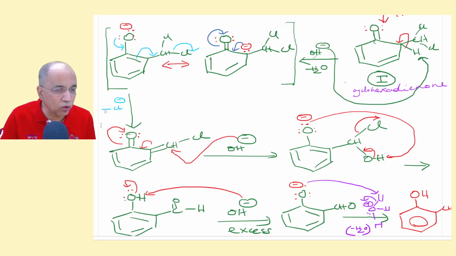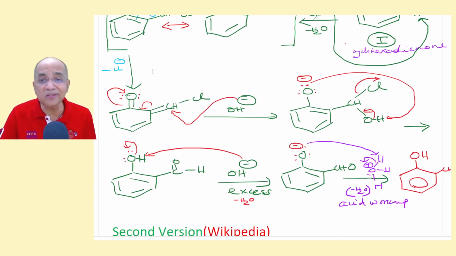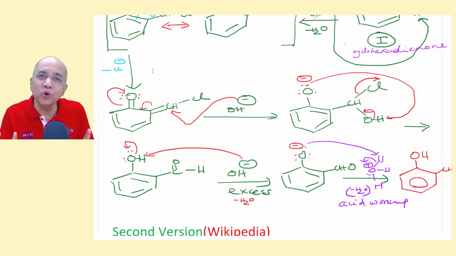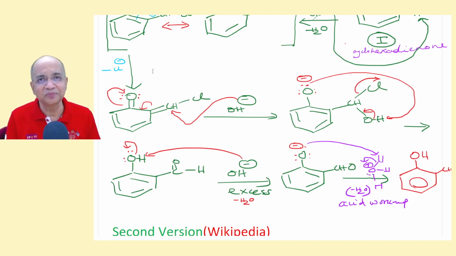So that a neutral compound, again cyclohexadienone with an alkylidene group, is formed. Of course, this intermediate has not been isolated, but has been proved later on. I'll tell you the fascinating quantum mechanical density calculation.